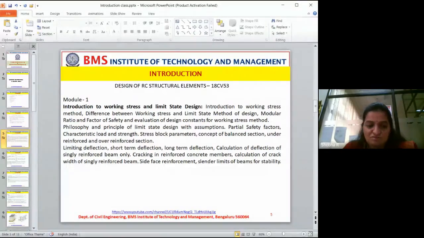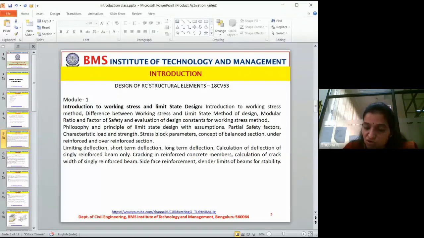If it is a short-term deflection, you have to give a different treatment. Okay, there are cases where you get a total deflection. So all these will be calculated by using some procedure which is defined in the code book.